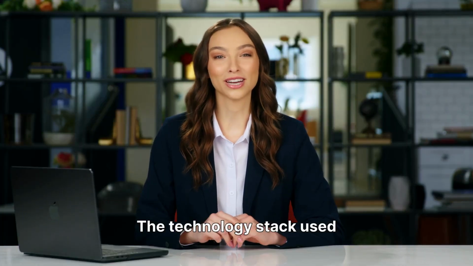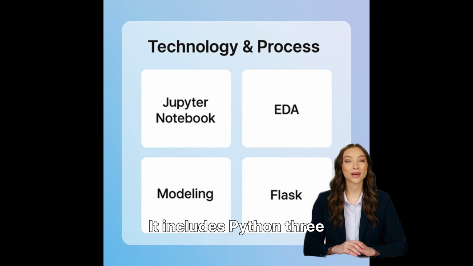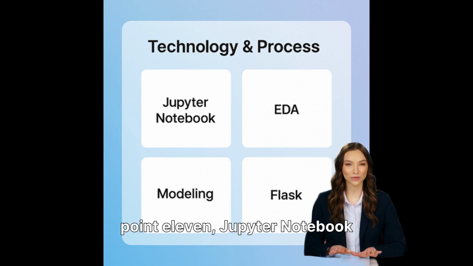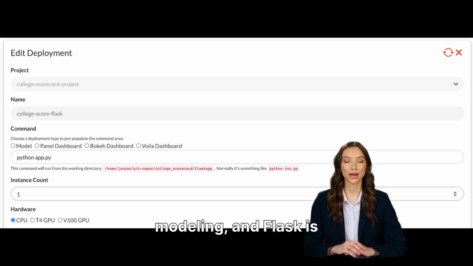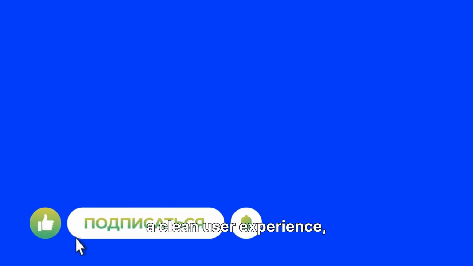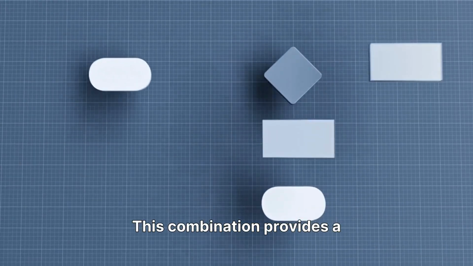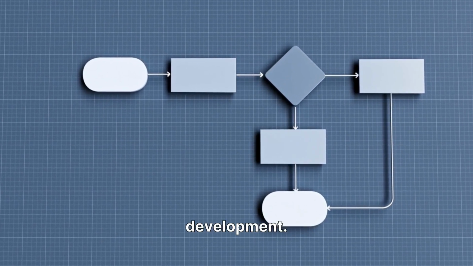The technology stack used in this project is robust and modern. It includes Python 3.11, Jupyter Notebook for EDA, and Pandas and NumPy for data processing. Scikit-learn is used for modeling, and Flask is utilized for deployment. A Bootstrap-based UI ensures a clean user experience, making the application visually appealing and functional. This combination provides a powerful and scalable environment for machine learning application development.